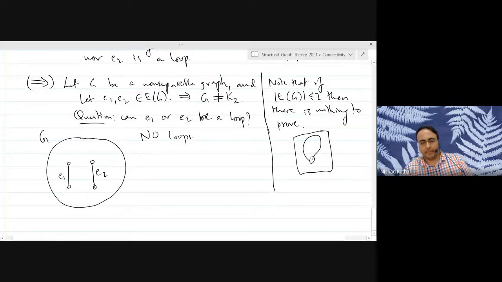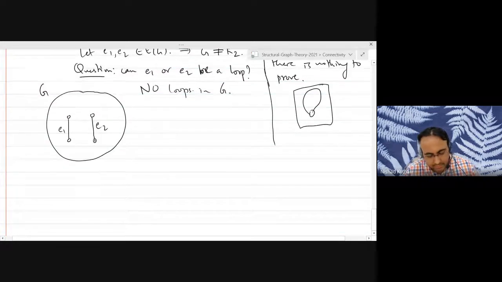Okay? Good. So they are both not loops. In other words, they are both what we call links. Okay. And now we want to show that there is a cycle containing these two edges. Everybody with me?